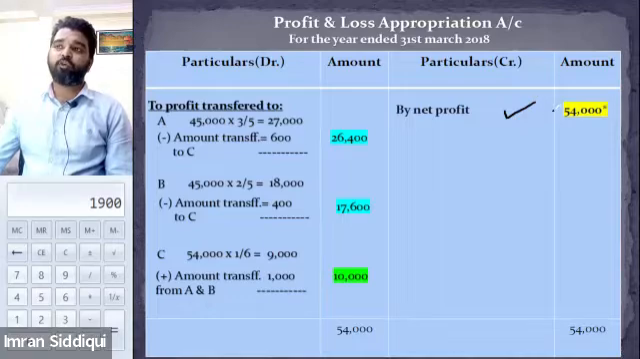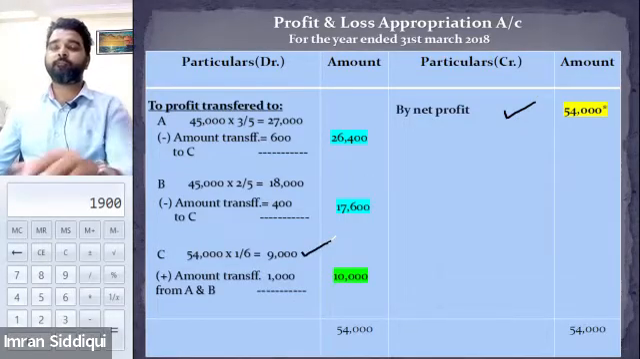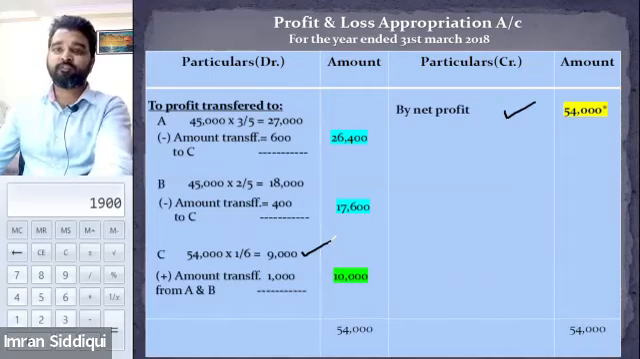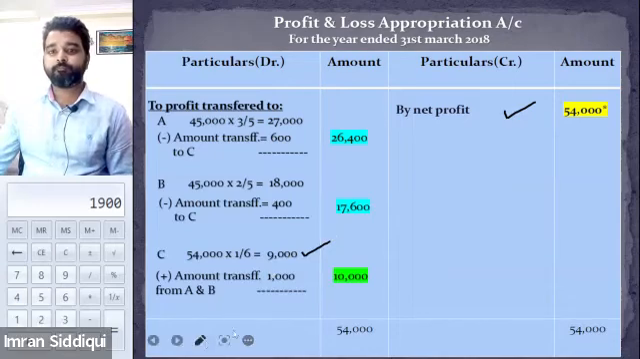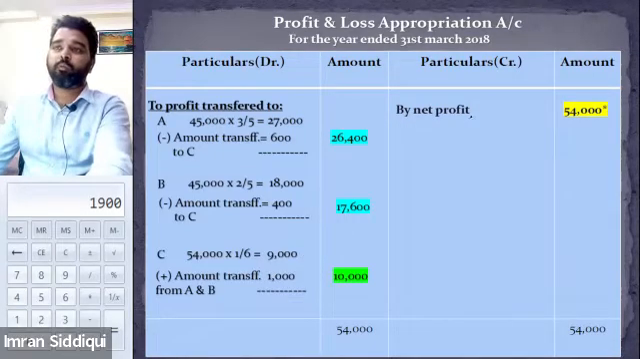Okay. And out of 54,000, we first calculated the profit of Mr. C, 9,000. 1/6 of 54,000. Is that correct also? Yes. Bina, is it clear or not? Yes. What is the amount of profit that the business has generated? 54,000, na? Yes, sir.